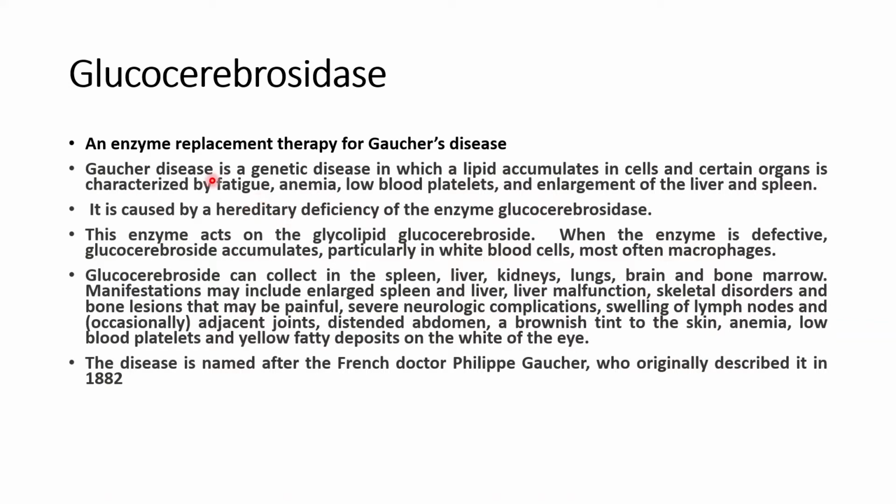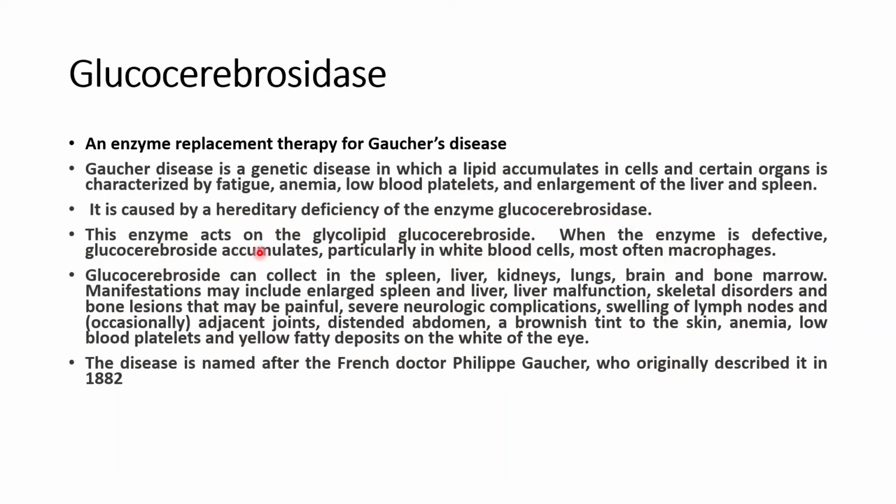Gaucher's disease is a genetic disease in which a lipid accumulates. We will read in detail about Gaucher's disease in lipid metabolism. The lipid accumulates in cells in certain organs, and the disease is characterized by fatigue, anemia, low blood platelets, and enlargement of the liver and spleen. It is caused by hereditary deficiency of the enzyme glucocerebrosidase.